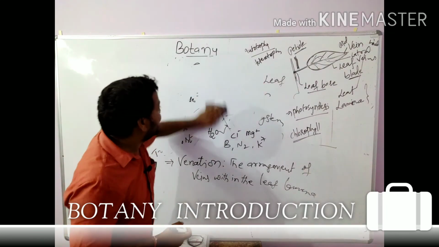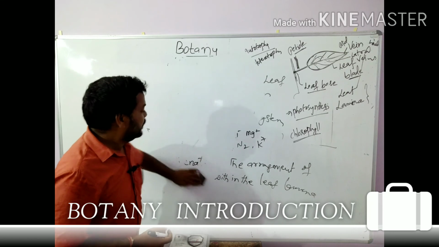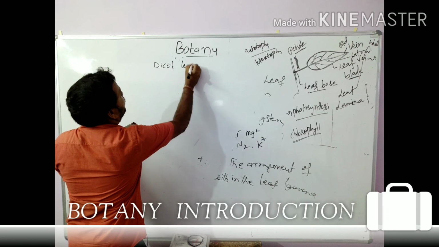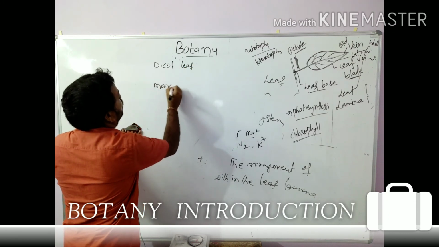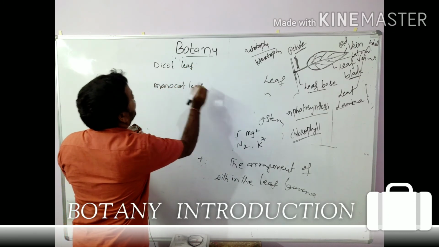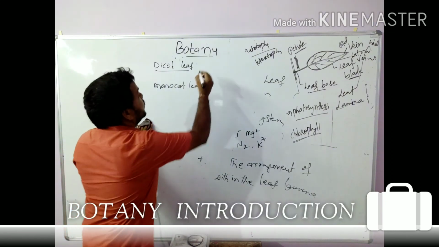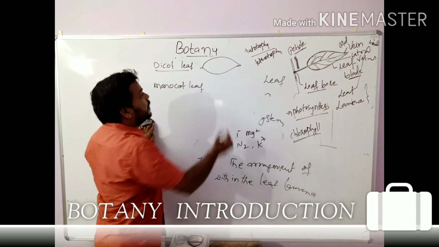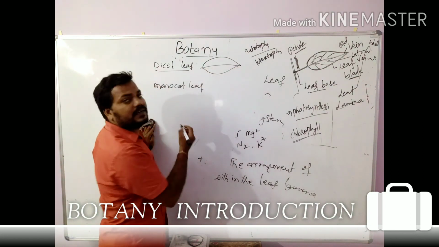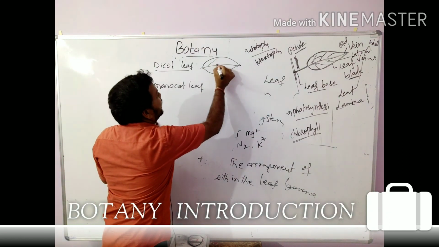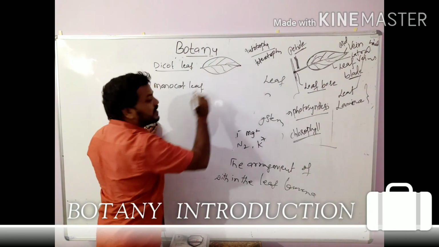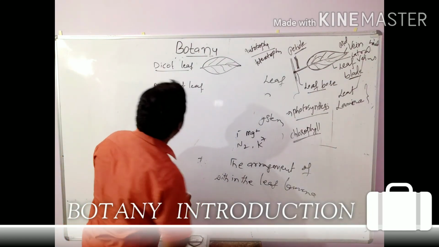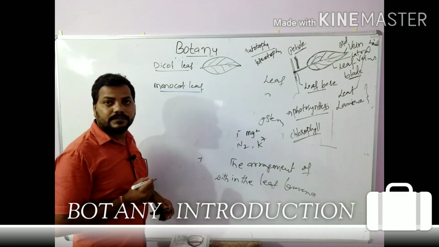Coming to the dicot leaf, the leaf lamina looks like this, and in the center the midvein is present. From the midvein, the lateral veins arise. These are the lateral veins.